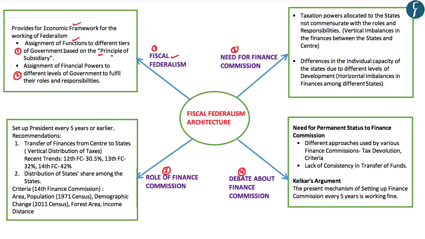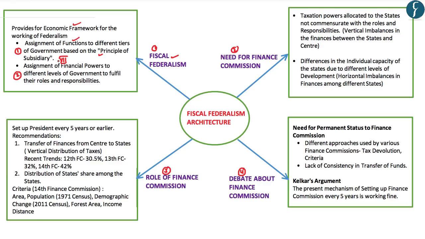The principle of subsidiarity states that functions should be allocated to that particular level of government where the function can be performed in the most efficient manner. Such a principle of subsidiarity has been adopted for the allocation of powers under the 7th Schedule of the Indian Constitution. For example, defense can be performed efficiently only by the central government, and that is why defense as a function has been allocated to the central government.